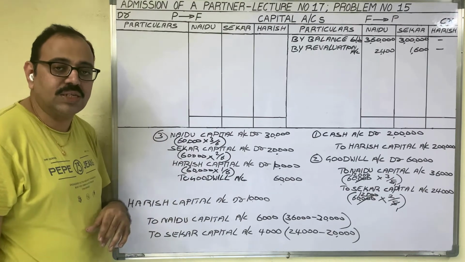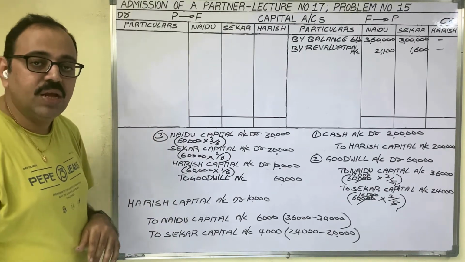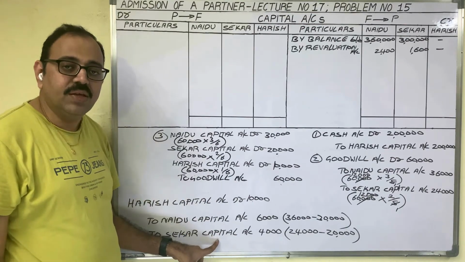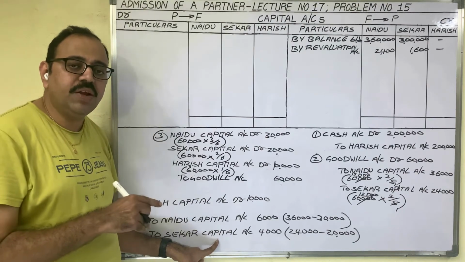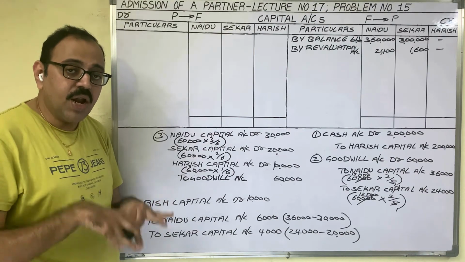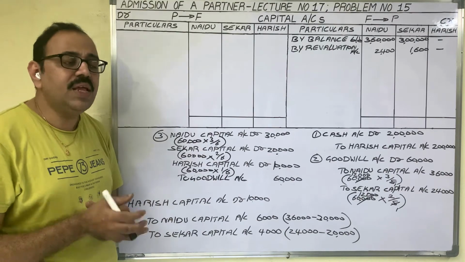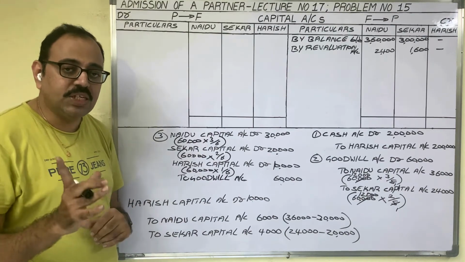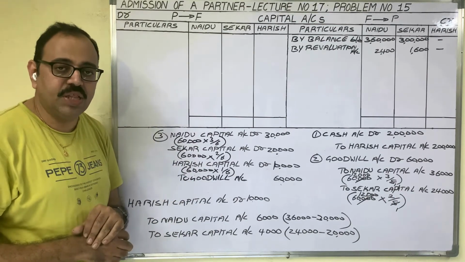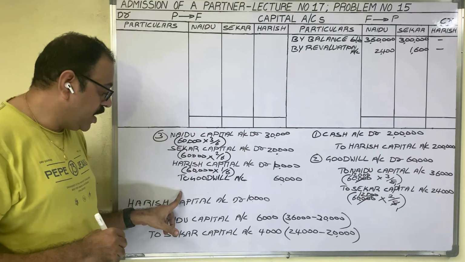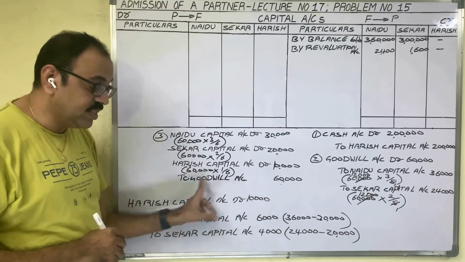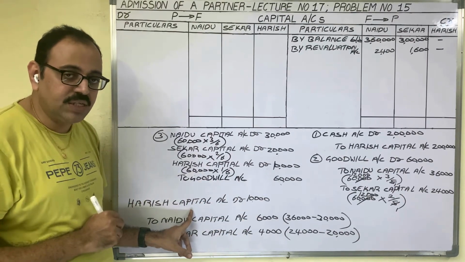In your further courses, at degree level or PG level, in case of admission for goodwill adjustment, you may directly learn this entry. Then don't get confused. In intermediate, we learn that premium method, revaluation method, and memorandum revaluation method are there. But now they are not using all these words. Here the method names are nothing. Finally the adjustment is the same. So in the premium method, the revaluation method, and the memorandum revaluation method, finally what happens? The new partner gives his share of goodwill to old partners. So directly you can write this entry by following Accounting Standard 26.